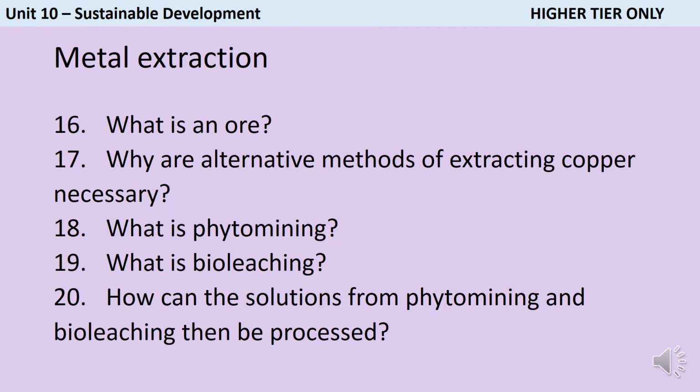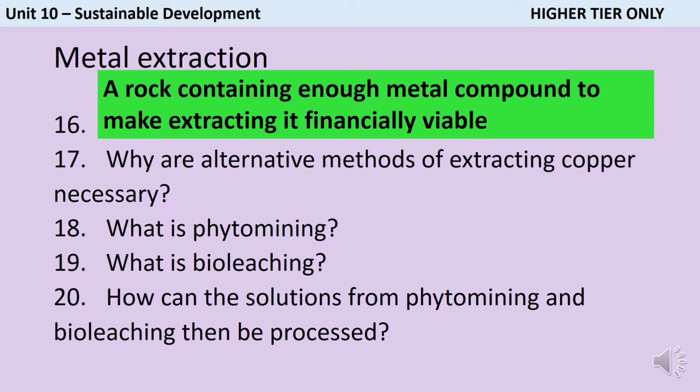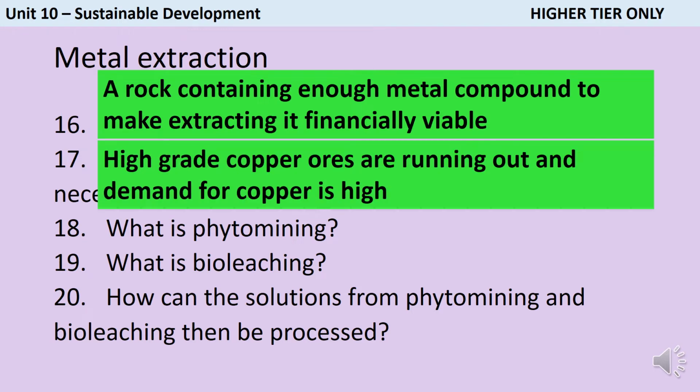This next slide is just for people taking higher tier only. An ore is a rock containing enough metal compound to make extracting it financially viable. We're starting to need to use alternative methods to extract copper because high-grade copper ores are running out and the demand for copper is very high because it's so scarce.